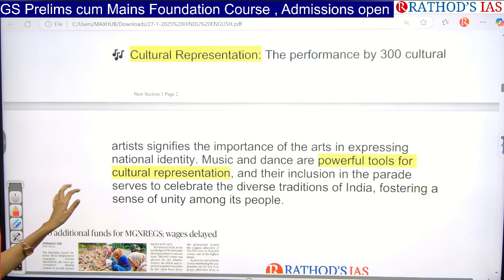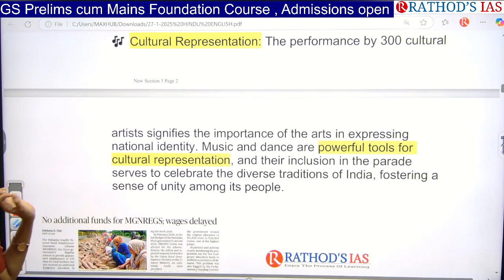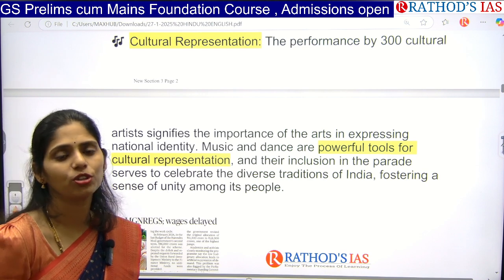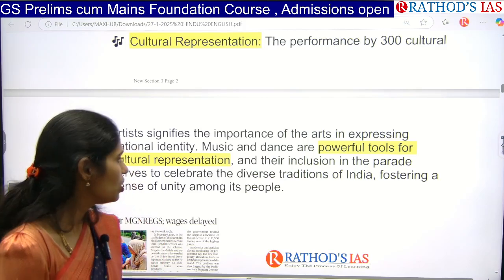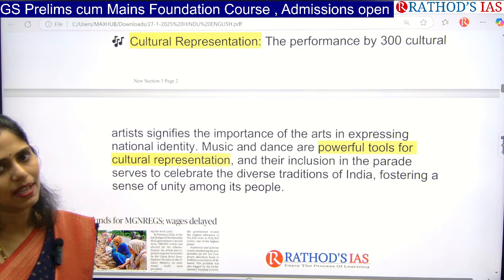It is showcasing especially our arts, our heritage, our culture. So they are powerful tools of cultural presentation. If there is no person who is performing those arts, how can we know, right? So that is the thing which is mainly said here. So these are the highlights of our Republic Day parade.